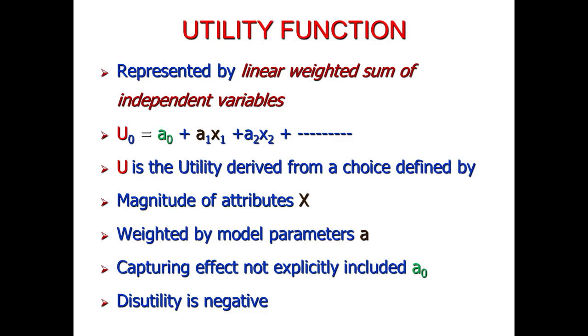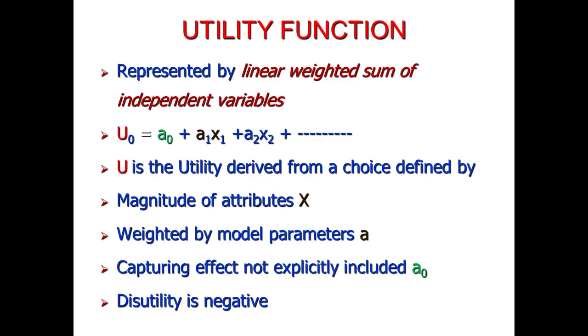Now the utility function is represented by the linear weighted sum of independent variables. This is the basic form of the utility function. It closely resembles any regression equation. U is the utility derived from a choice defined by the magnitude of attributes x.